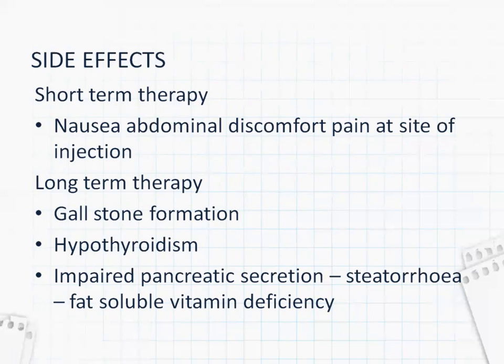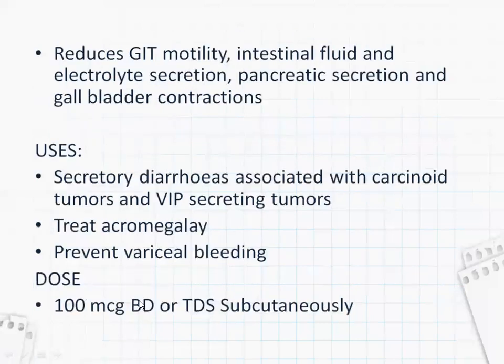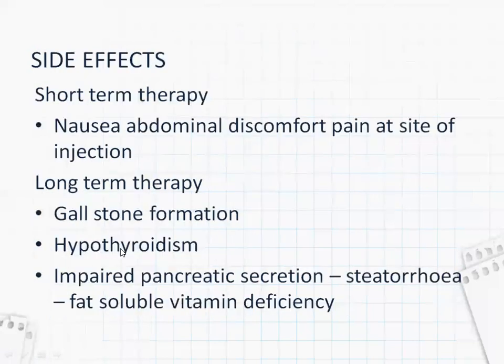In long-term therapy, it can cause gallstone formation, because as we saw, it reduces gallbladder contractions, and it can cause hypothyroidism, and impaired pancreatic secretion, due to which it will cause steatorrhea. Because of the steatorrhea, there can be fat soluble vitamin deficiency.